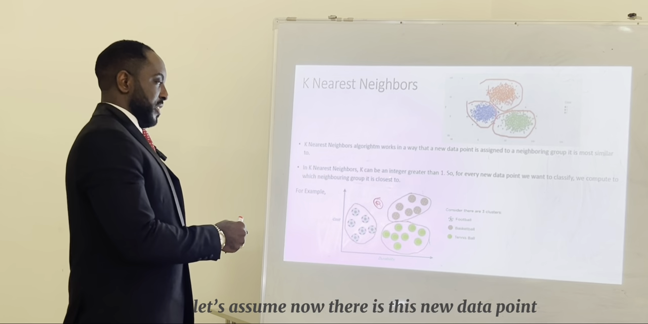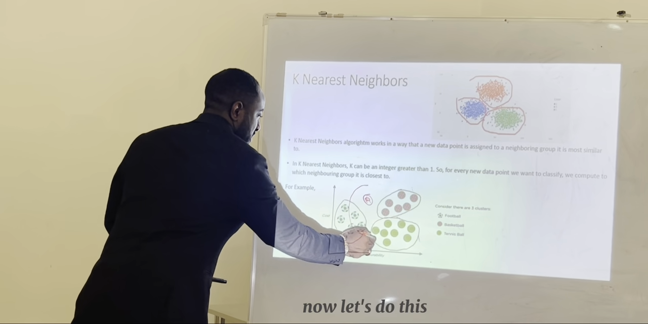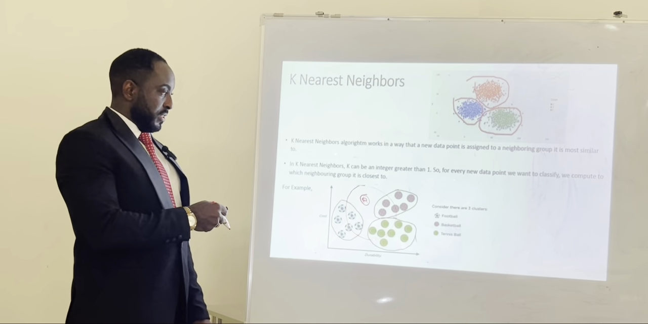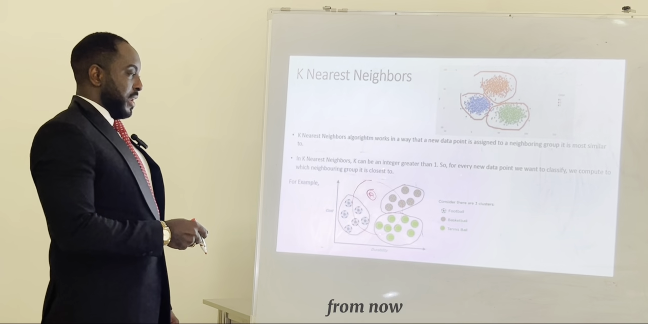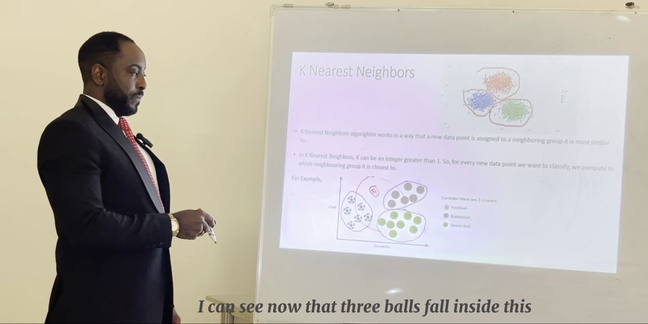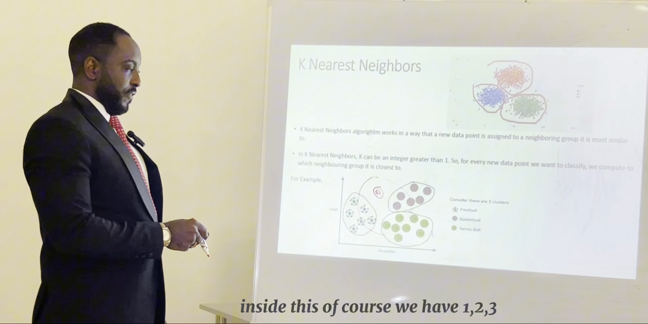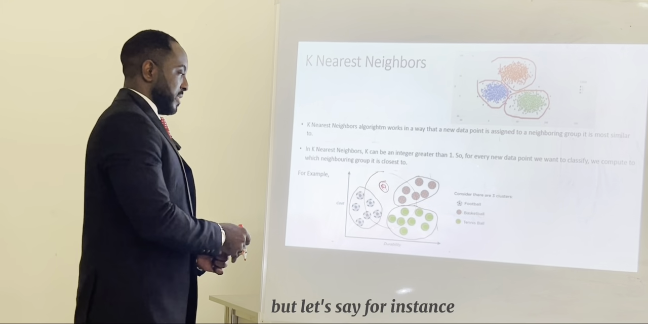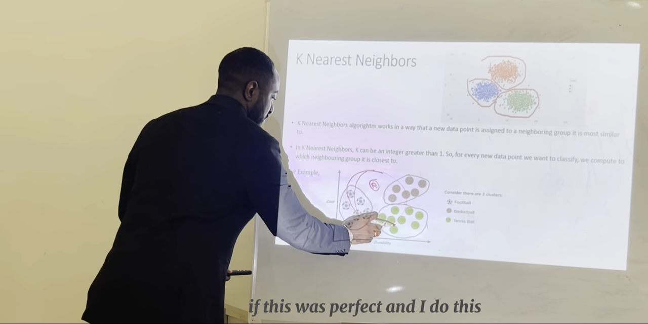Let's assume now there's this new data point. So now I can just measure with my protractor. Now let's do this. Okay. So, of course, circular motion. This is not circular because I just used my marker to do that. From now, I can see that three balls fall inside this, whereas we have one, two, three inside this. Of course, we have one, two, three inside this. In this case, now we cannot group it, okay? But let's take for instance, if this was perfect and I do this,